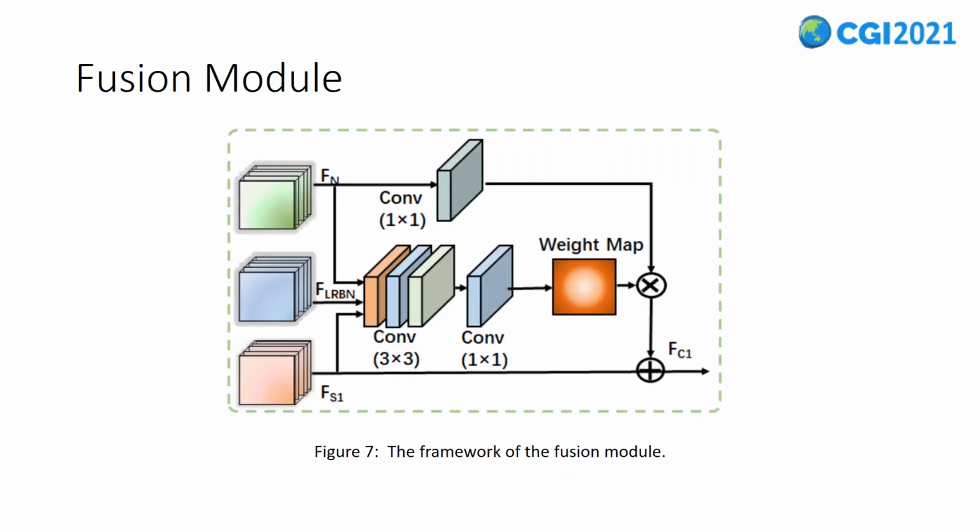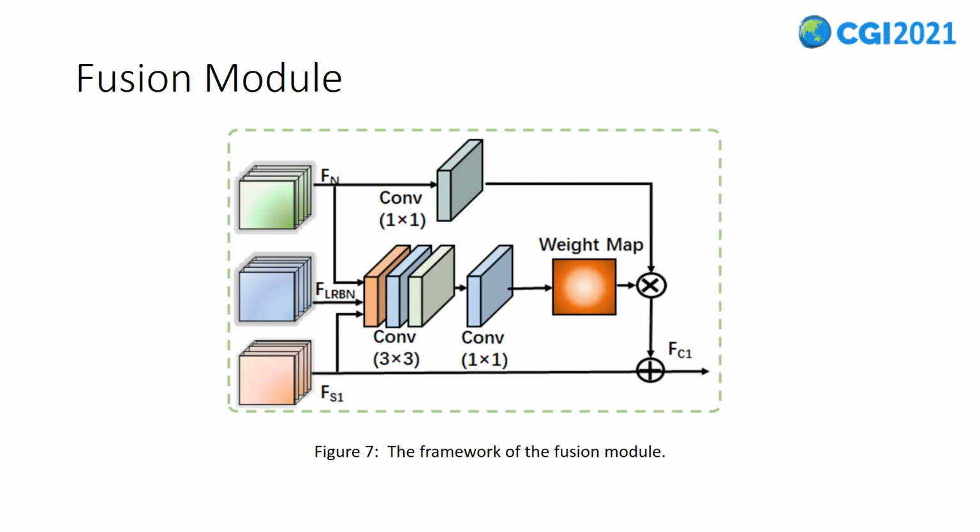Since the input image is polluted by many distortion factors and various distortion reconstruction tasks interact with each other, we theoretically analyze and experimentally verify the effect of different reconstruction task sequences on the overall performance to determine the optimal sequence of multi-stream fusion. Figure 7 is the framework of the proposed fusion module.